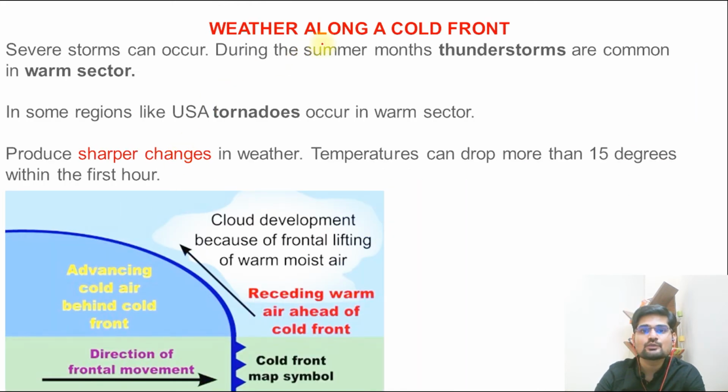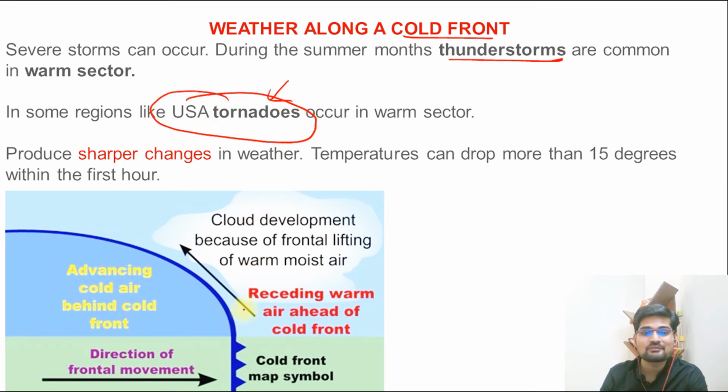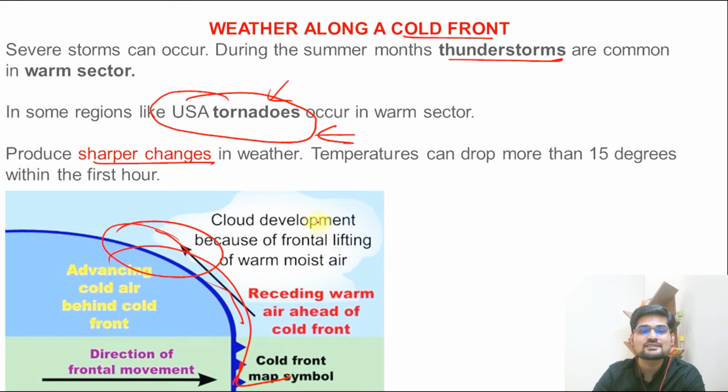So what you see here is the weather along a cold front. Thunderstorms will happen, and most of the tornadoes in the US, what you see is happening because of this particular sharper decrease in temperature. And we have also learned this factor, remember where? In the atmospheric instability. That is important, right? So these sharp changes in the upper atmosphere, suddenly there is a fall with high speed. So this makes tornadoes. That is important to remember in a cold front.